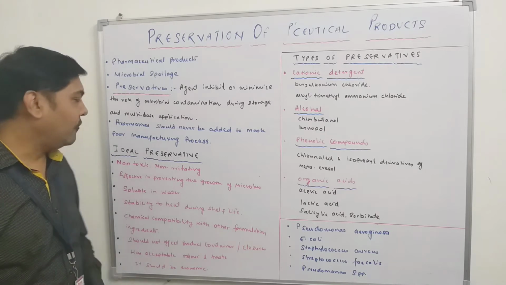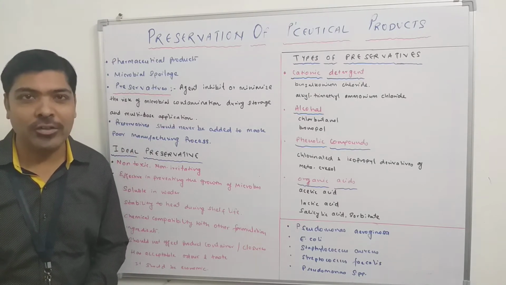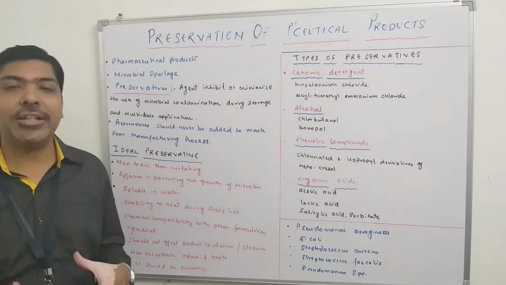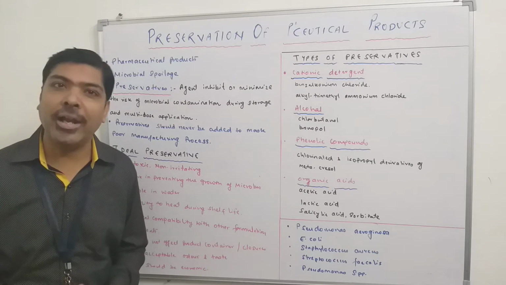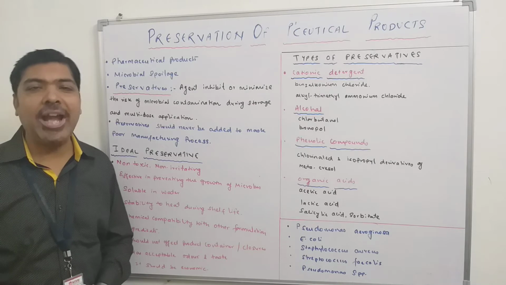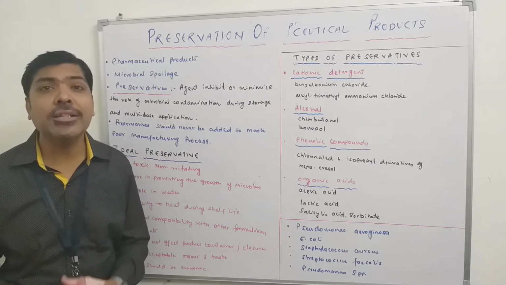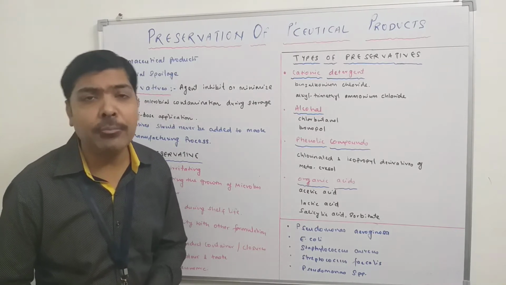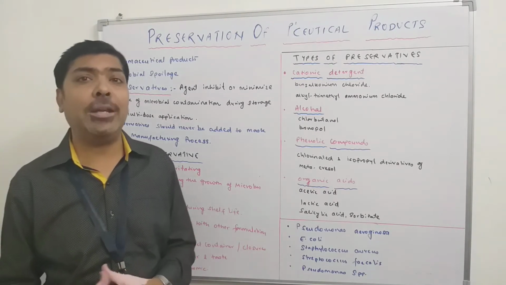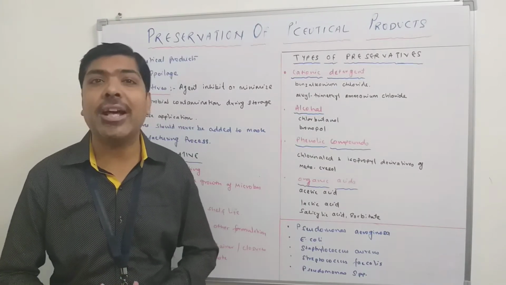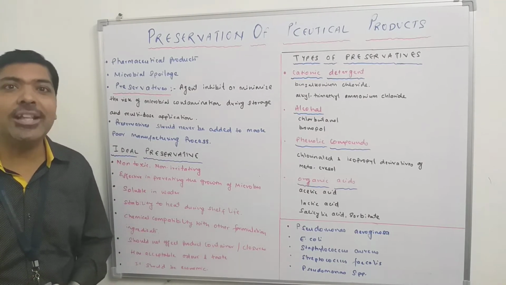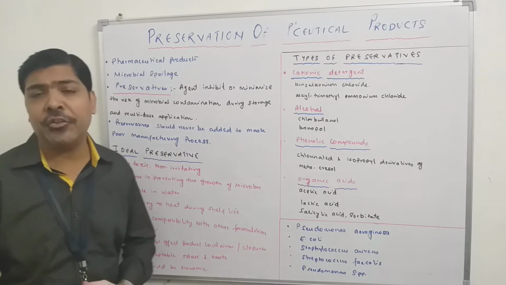Coming to the next point, what are the ideal properties of a preservative? Whatever preservative we use in any product, it should have certain qualities that we need to keep in mind before using it. Number one, it should be non-toxic and non-irritating in nature, because it is added into the drug. Maybe that drug is taken orally, then apart from the different characteristics of the API and excipients, when the preservatives are added, they should not be toxic to the person who is taking that preparation, and neither should they be irritating.